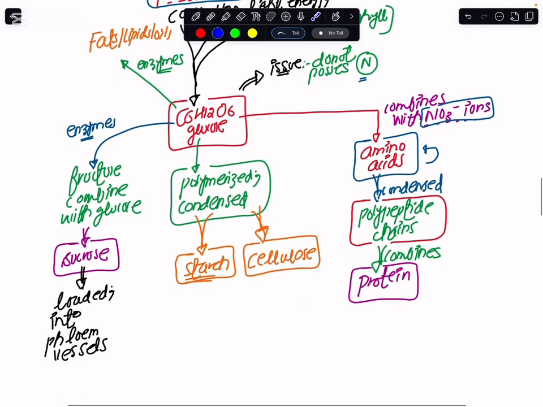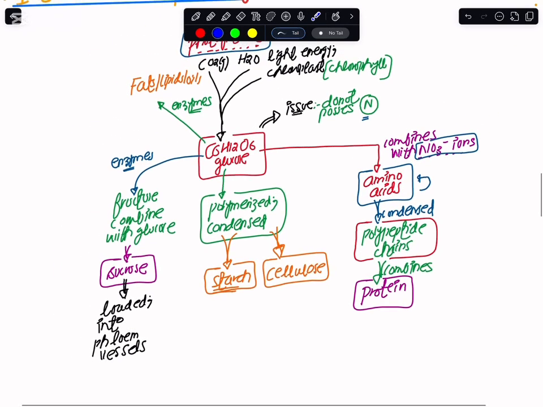Not all the glucose which the plants have made by photosynthesis is utilized in their aerobic respiration. The excess glucose molecules the plants polymerize, they condense them with one another, and as a result this glucose can be converted into starch, and it could be converted into cellulose as well.